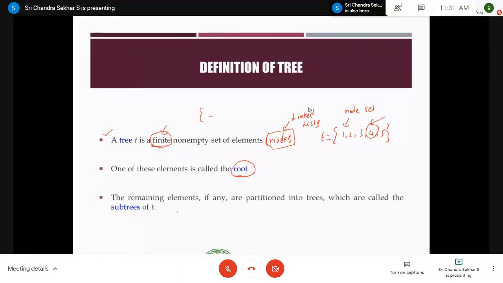Anything can be there, right? And from the remaining elements, if any, so out of this node set that I have given as an example, we have 5 nodes, that is 1, 2, 3, 4 and 5. I am designating 4 as root.